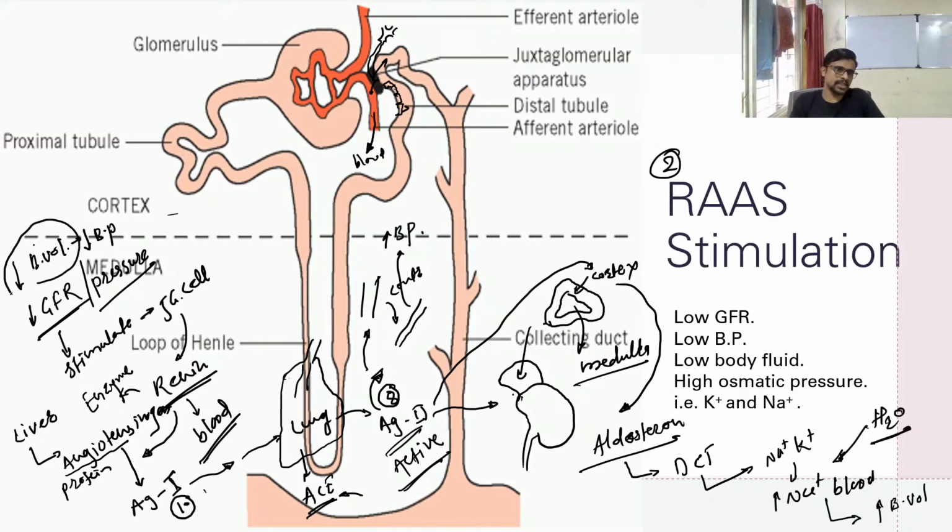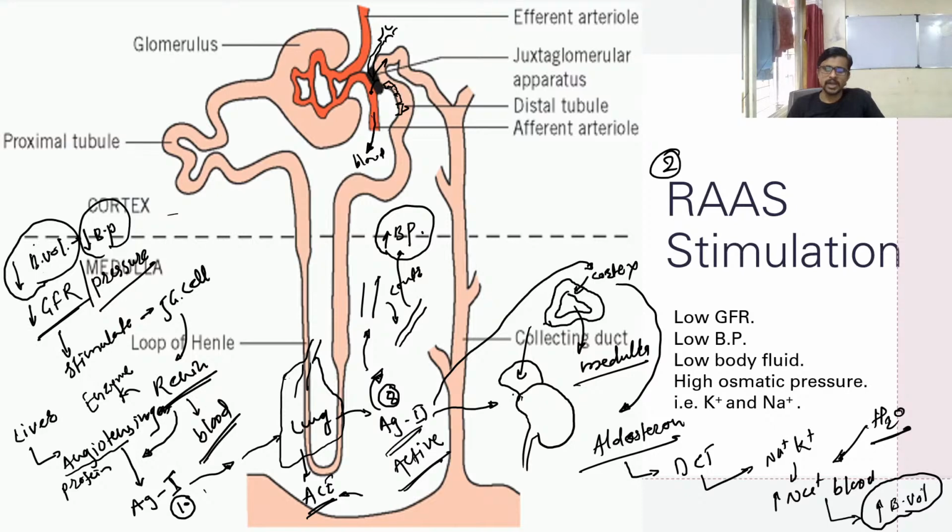Let's see, we started from low blood volume and we end with high blood volume, and we started from low blood pressure. Here we end up with high blood pressure, and the volume is maintained by the blood.